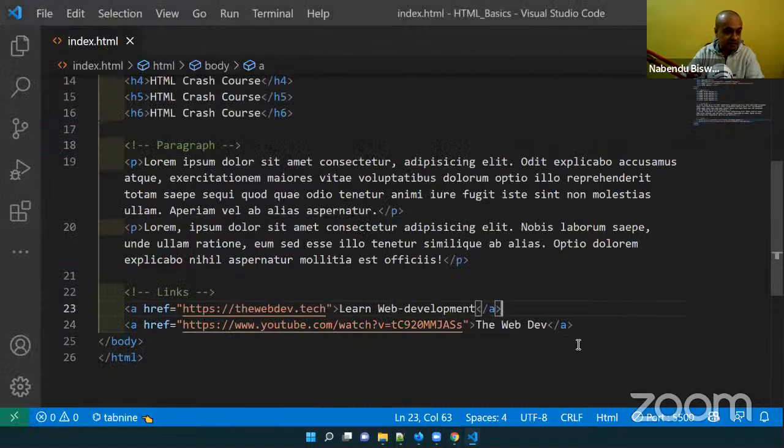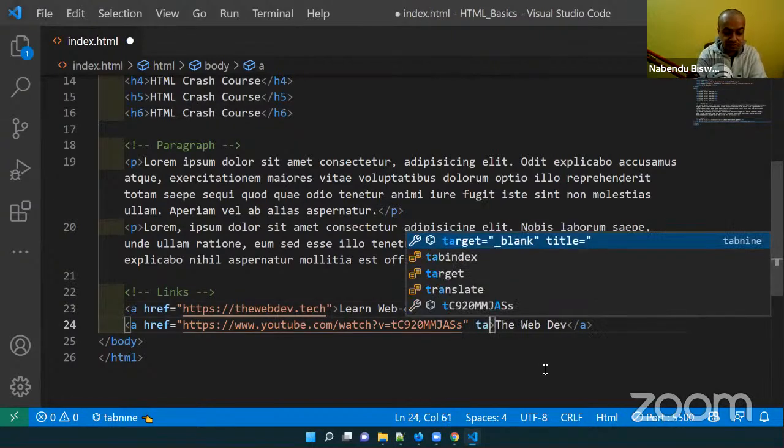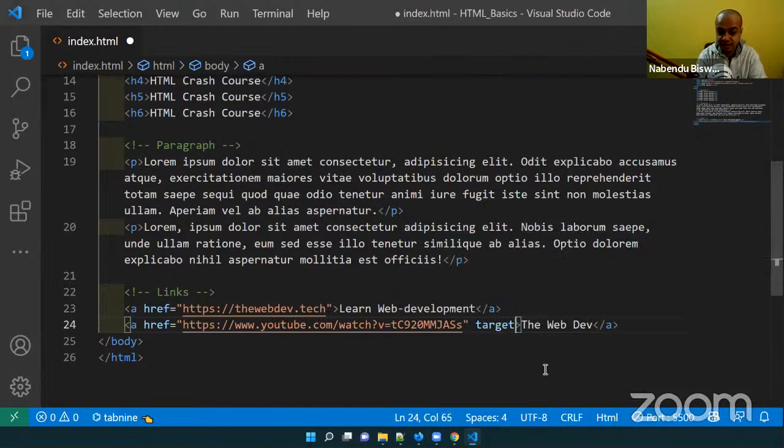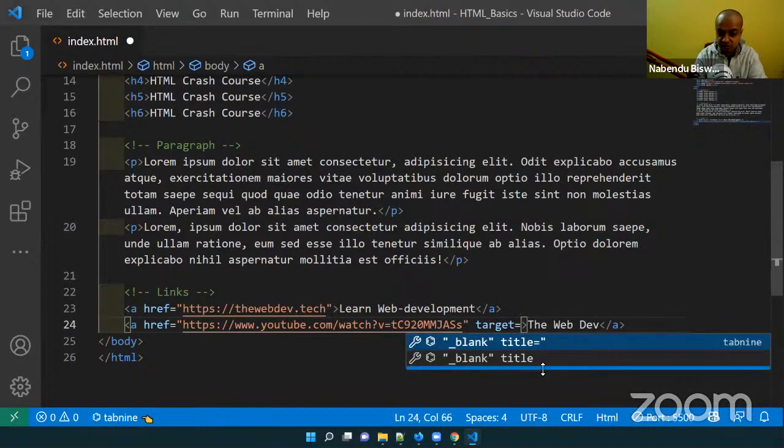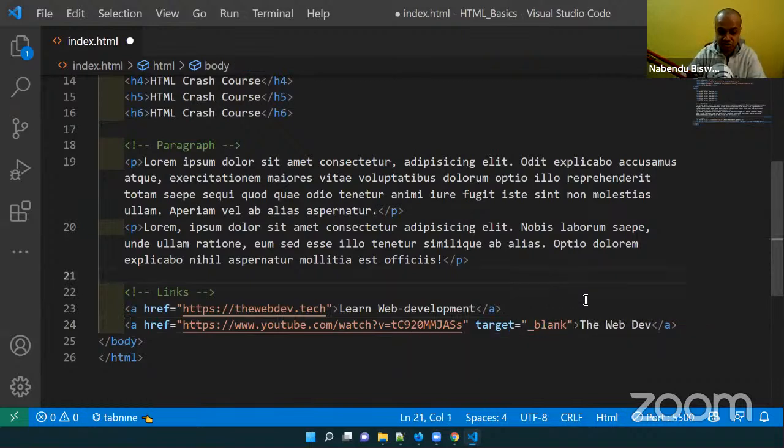And then this, the web dev is there, but if I will use it like this, it will open in the same tab. I don't want to open it in the same tab, so I will give something known as target equal to underscore blank. Target is equal to underscore blank.